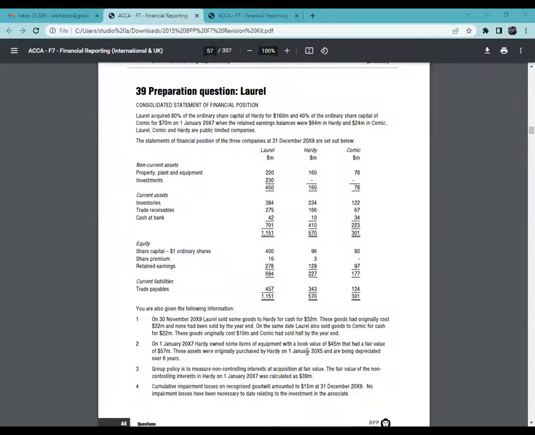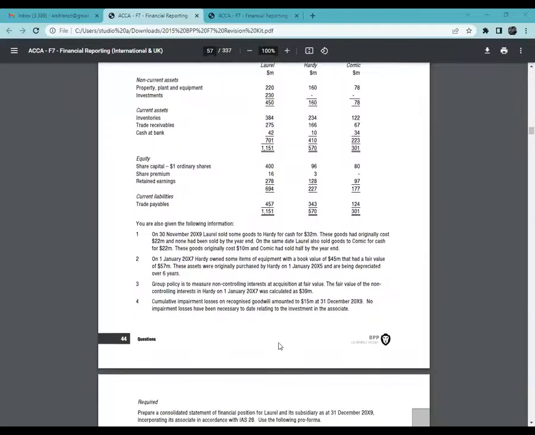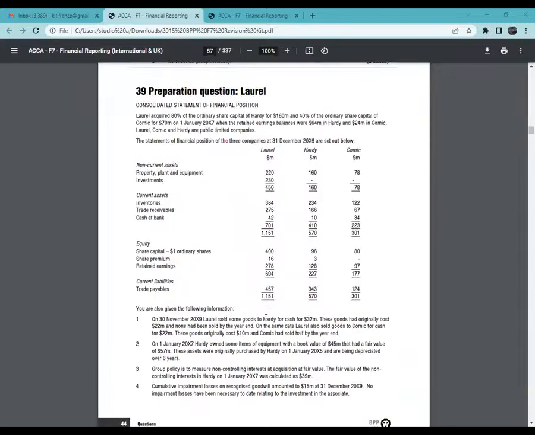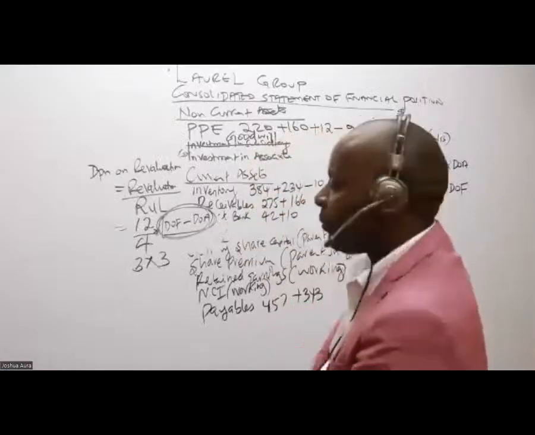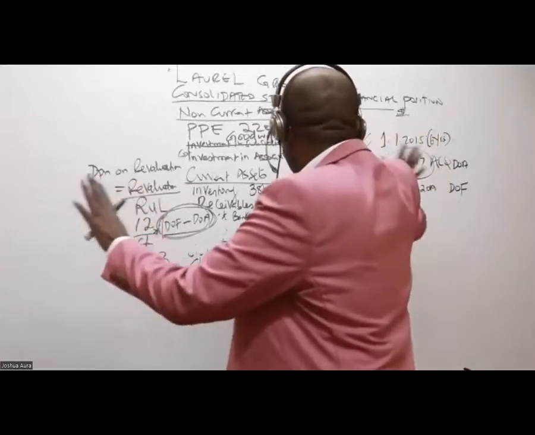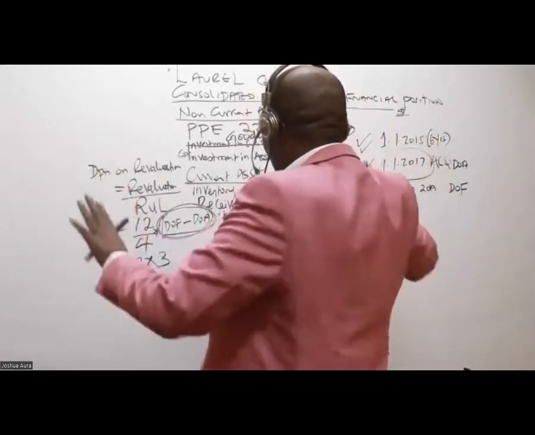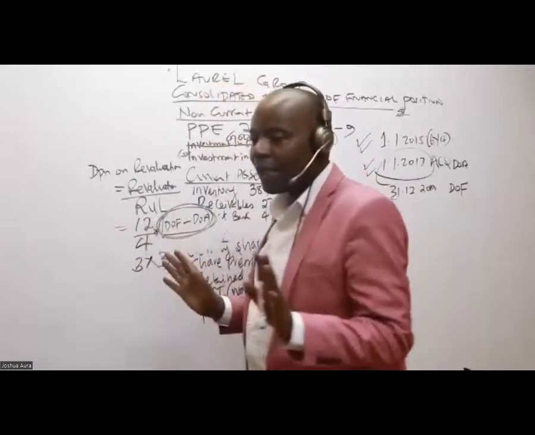So then allow me to go to the next sentence, note number 3. Note number 3, they're telling me group policy is to measure NCI. I'll be doing this later. Cumulative impairment losses on recognized goodwill amounted to that. I'll also be capturing this later. Now, ladies and gentlemen, it is after I've done this that I will now start my other workings. After I've done this, don't do anything yet. But after I've reached here, now I can go ahead and do the other workings.